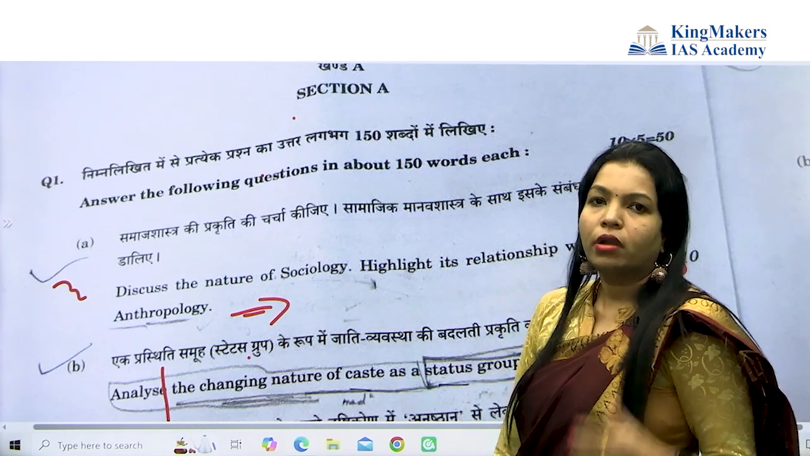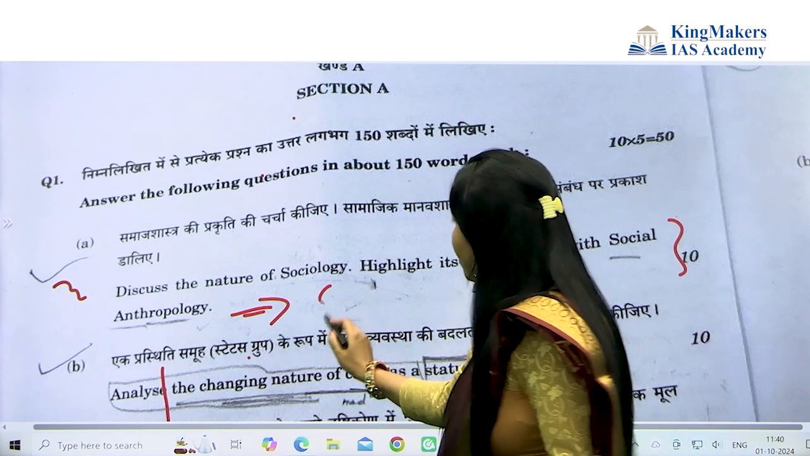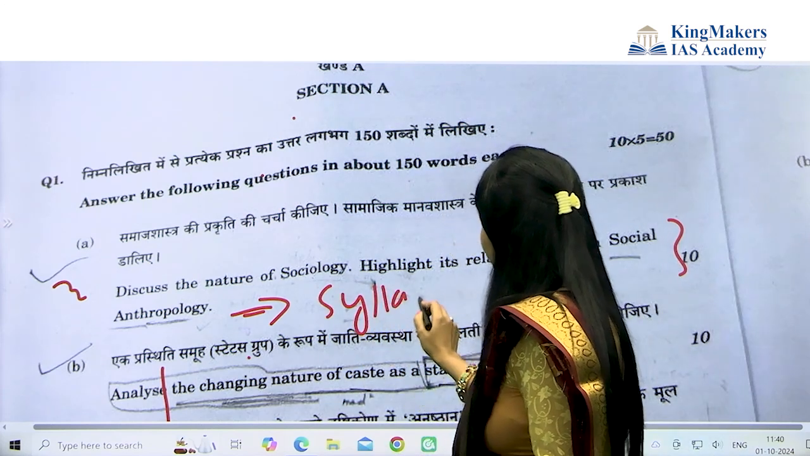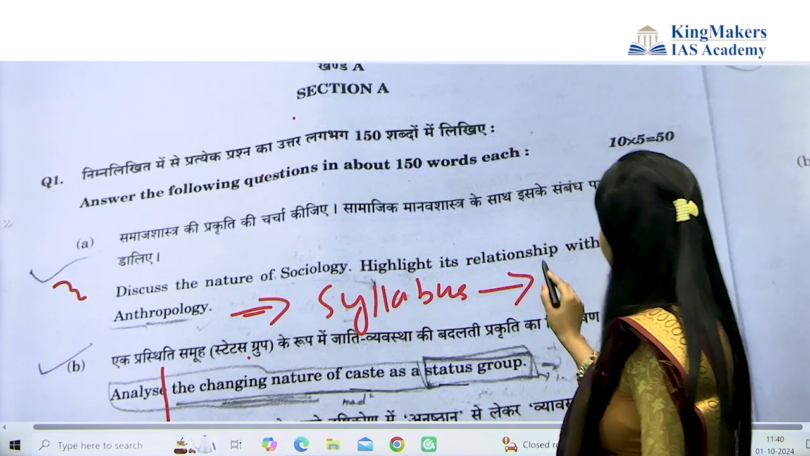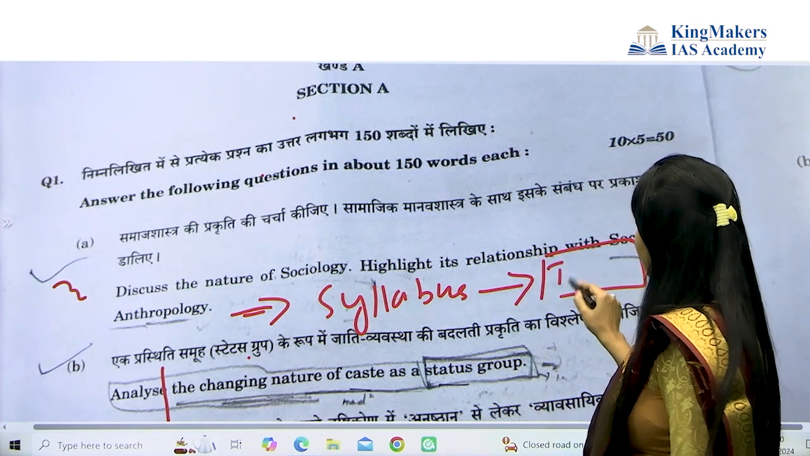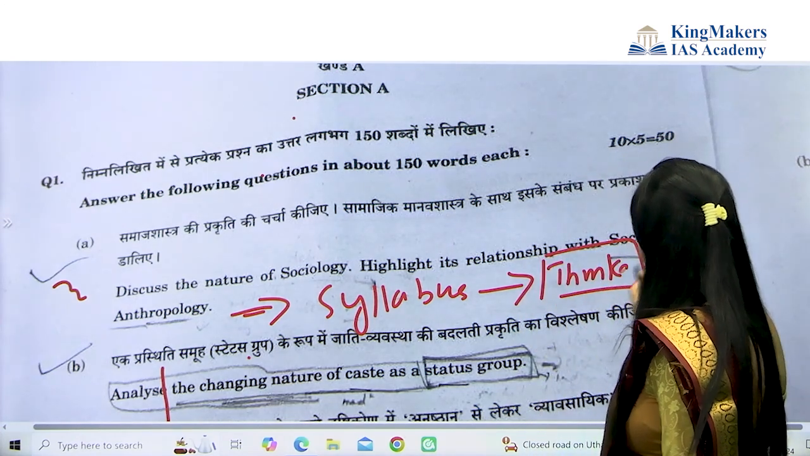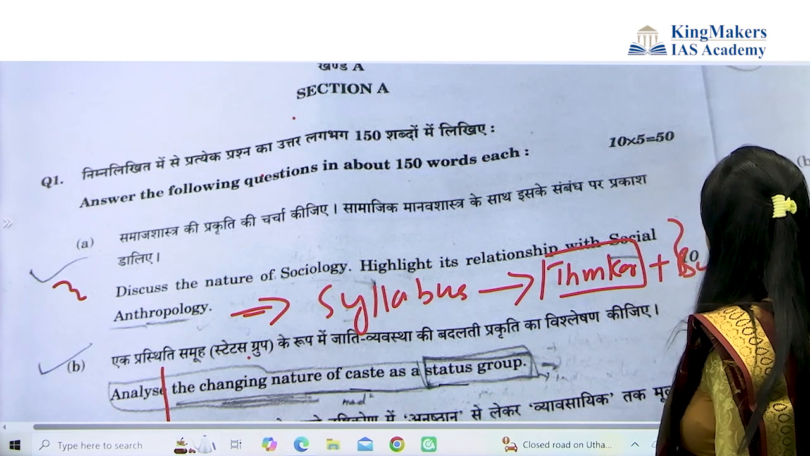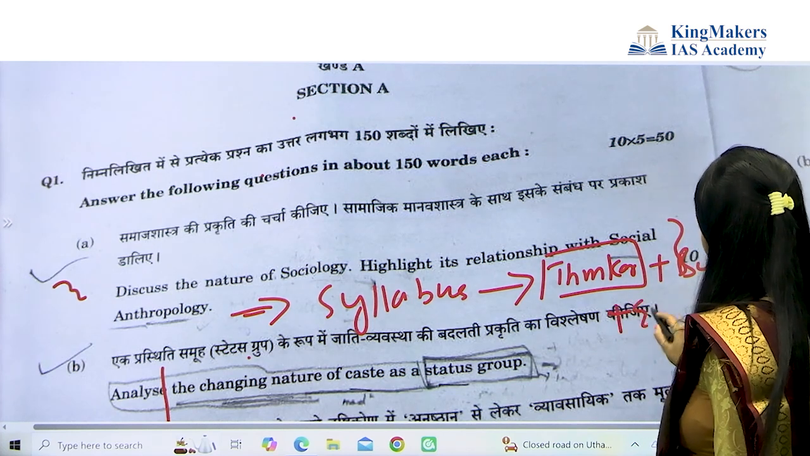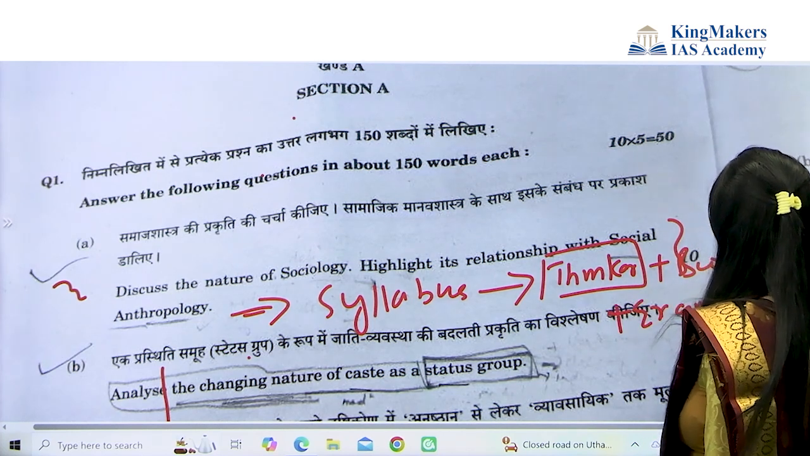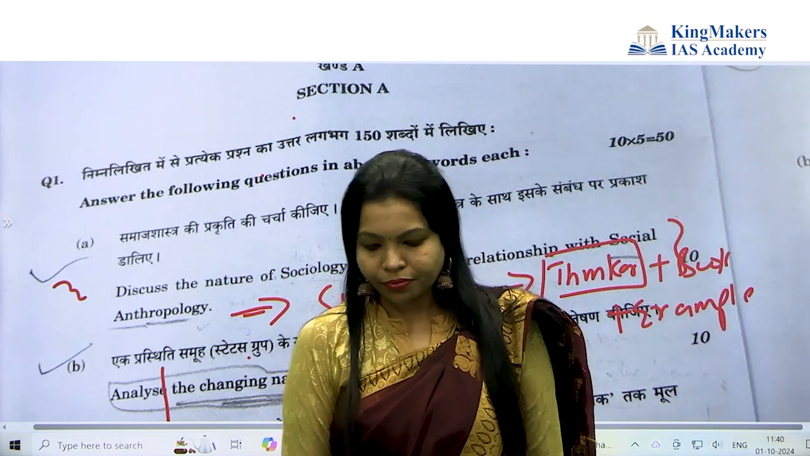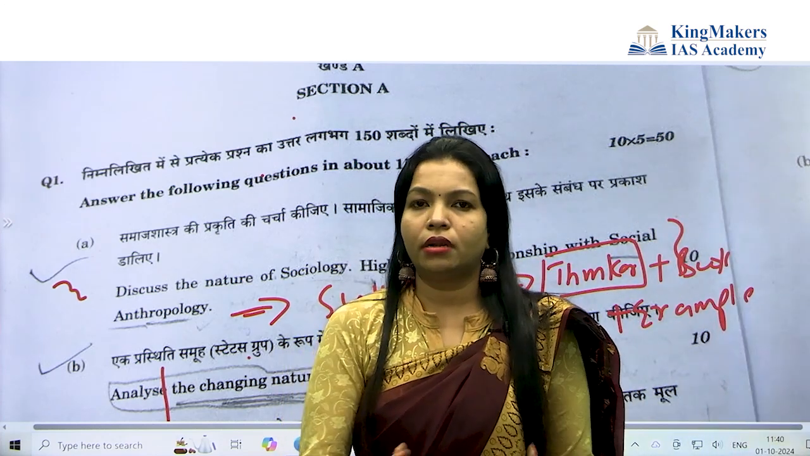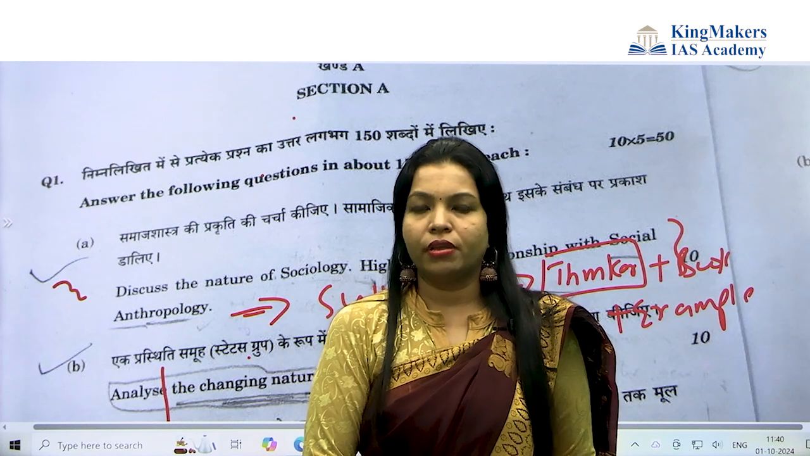How is it going to help you? First, you have to relate the question with your syllabus. In that syllabus, you will then be comfortable deciding which thinker's name and which book name you are going to add here, and then you have to add examples and relate them with Indian society.